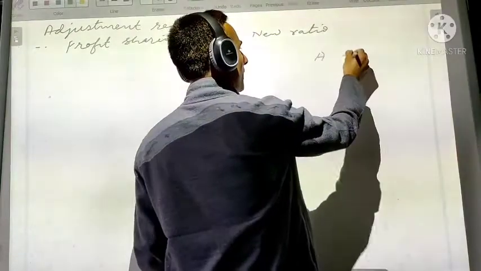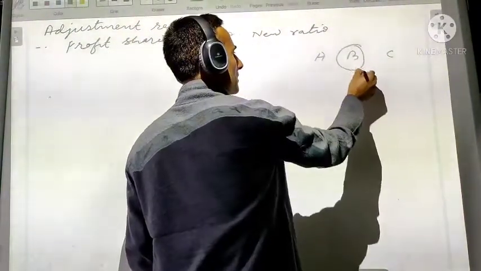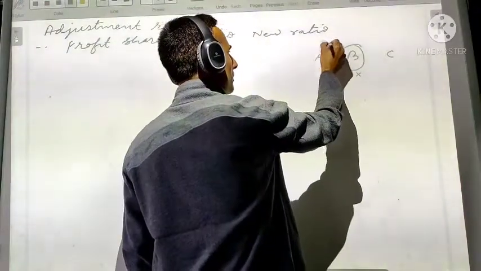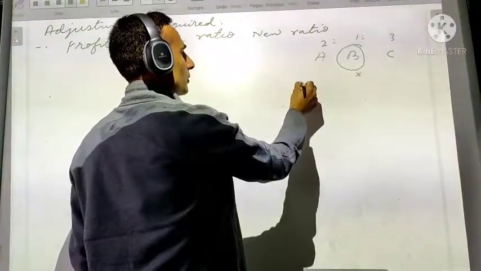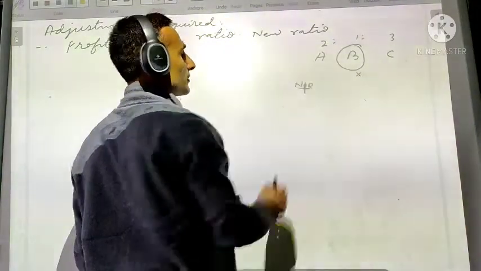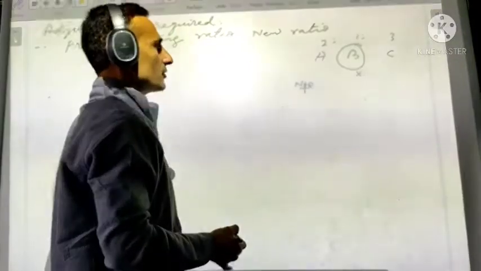Here A, B and C, there are three partners and B is out because of his death. The ratio is 2:1:3. Now the new ratio will change. Why will the new ratio change?